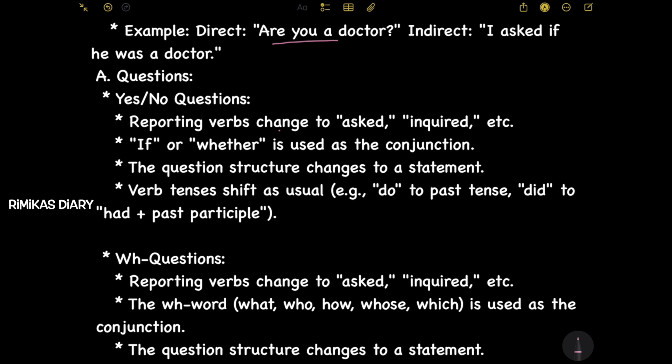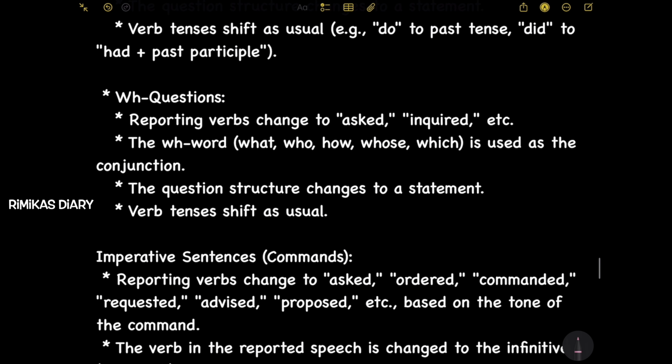Reporting verbs change to asked, inquired, etc. If or whether is used as the conjunction. The question structure changes to a statement. Verb tenses shift as usual. Example, do to past tense, did to had plus past participle.